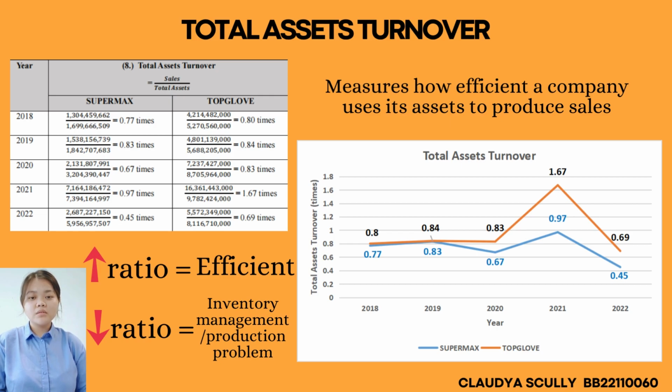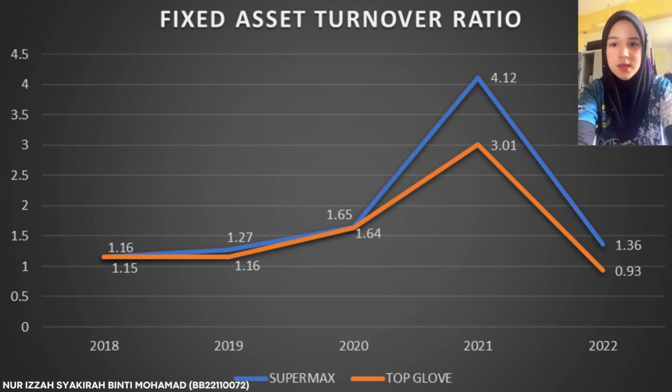This means that in 2022, both companies were not managing their assets well to generate sales. This is because Top Glove only generates 0.69 ringgit in sales per 1 ringgit of assets, while SUPERMAX only generates 0.45 ringgit in sales per 1 ringgit of assets. Overall, Top Glove manages the firm more efficiently compared to SUPERMAX because it can generate higher sales over the 5-year period.